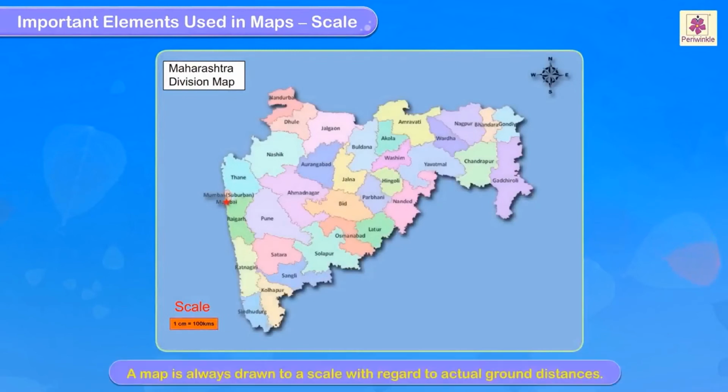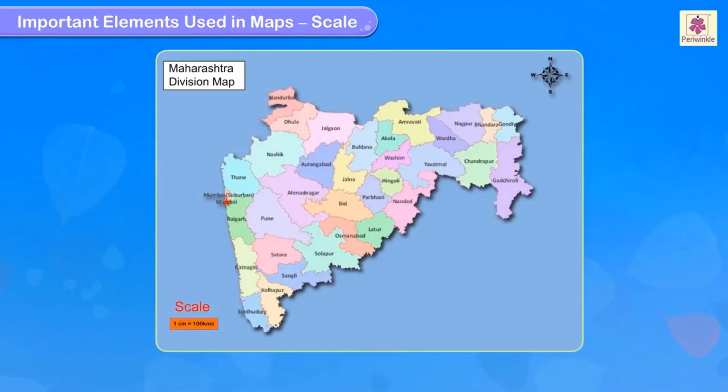Important elements used in maps. Next, scale is very important, that is 1 centimeter is equal to 100 kilometers. A map is always drawn to a scale with regard to actual ground distance. Yes, scale is very important, it has to be represented.